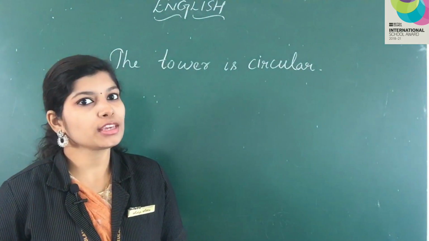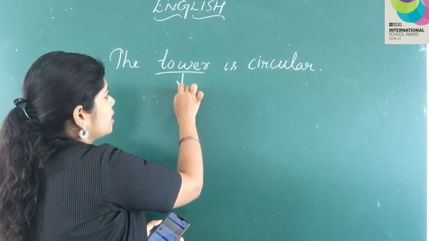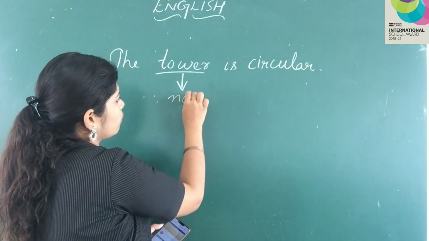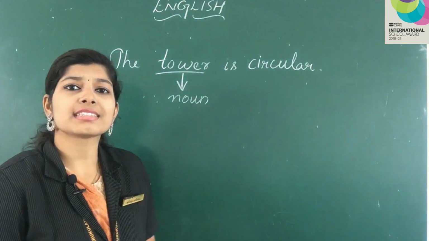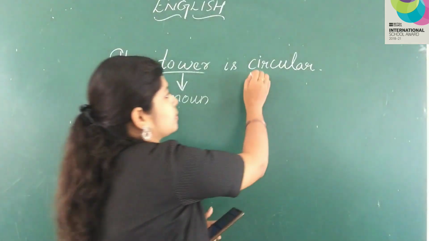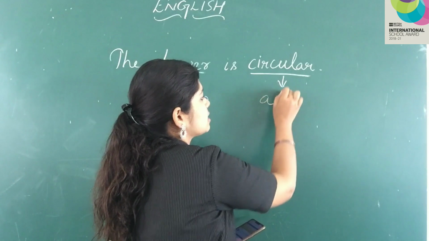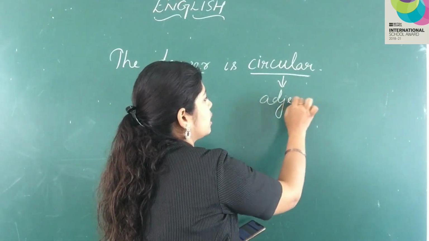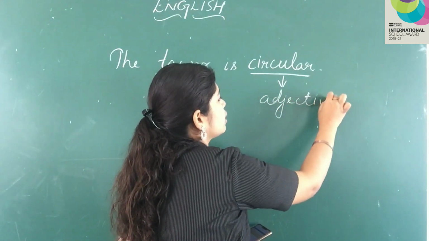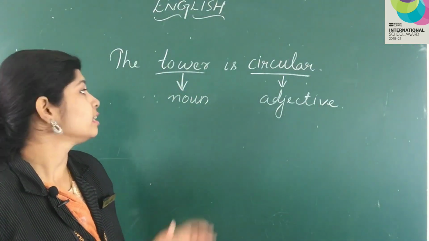Tell me the noun being used here. Tower is the noun. Now what is describing our noun? Circular is describing about the noun. So circular is the adjective used here.